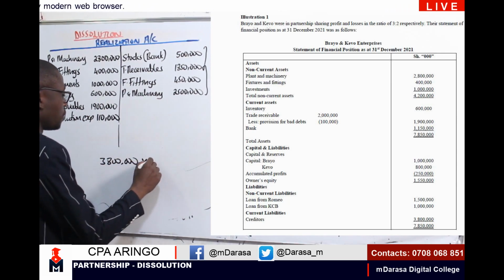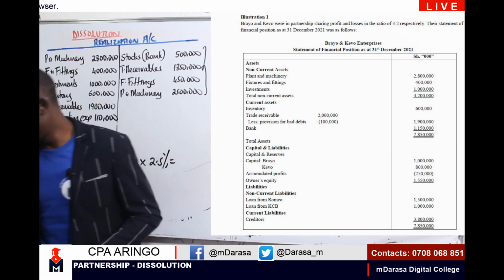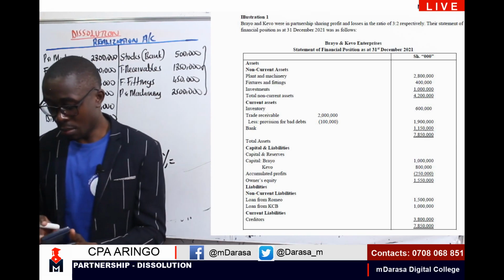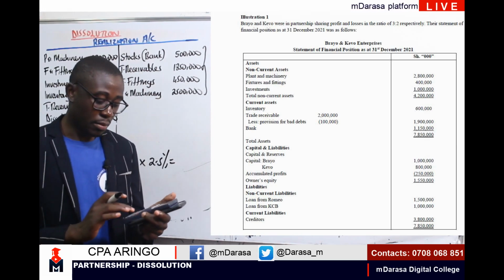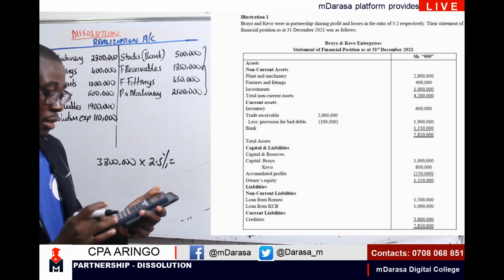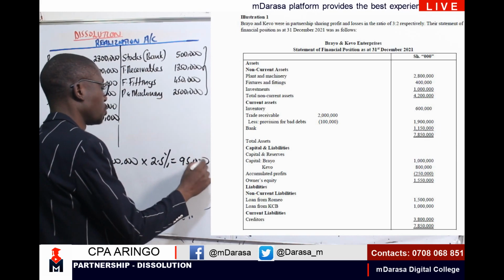We multiply by the 2.5%. That should give us a figure of how much. Mwalimu will take his calculator. 0.025 times 3.8, in this case, I'm getting a figure of 95,000. So therefore, this is a discount that you are receiving.